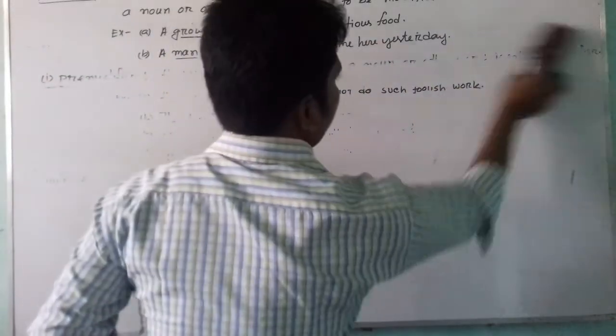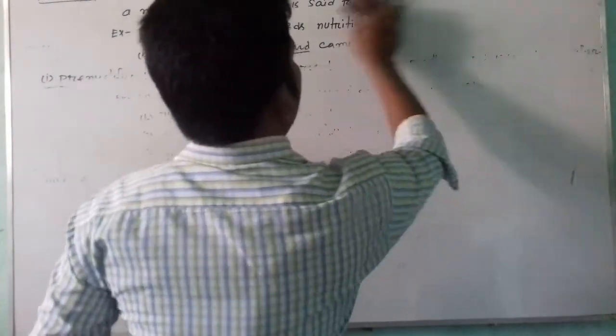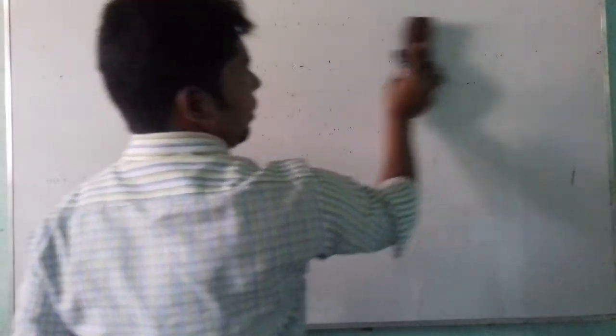Now I will show you the different types of modifier according to the name of parts of speech. According to pre-modifier and post-modifier, there are 4 types of modifier.